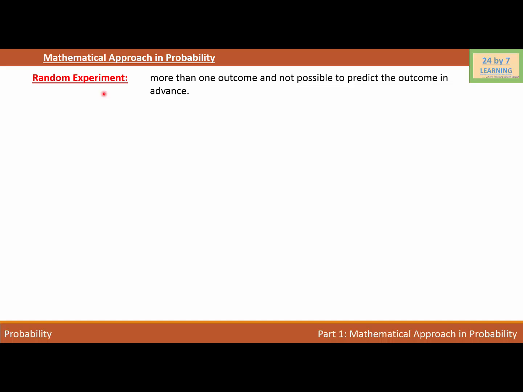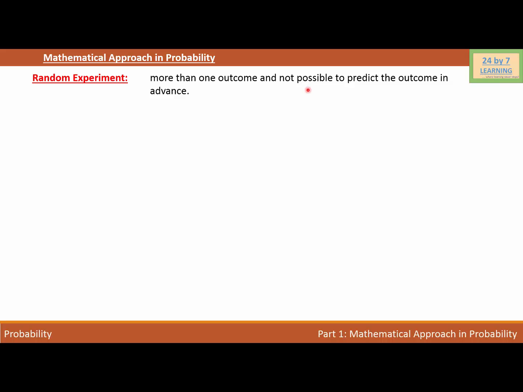So the random experiment has more than one outcome, and it is not possible to predict the outcome in advance. In other words, a random experiment is so uncertain that it's very hard, or I should say, impossible to predict what the outcome will be. For example, if I toss a coin, there's no way I can tell what I'm going to get because the possibility can be both head or tail if the coin is fair.